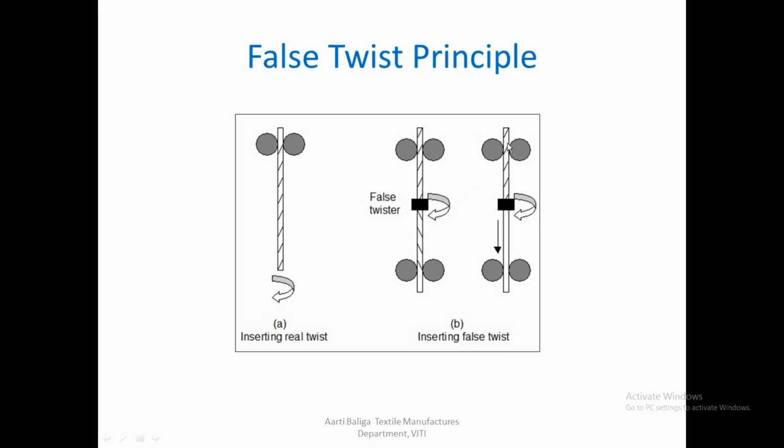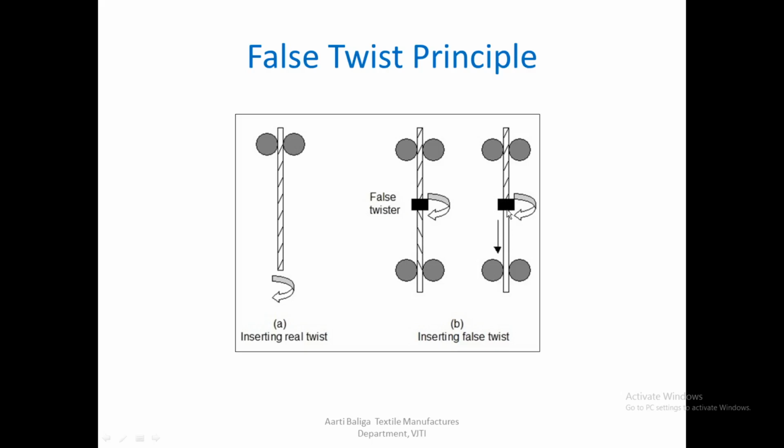Again, like before, in the top portion of the yarn you would have Z twist, but as soon as this yarn, let us assume that a small element of this yarn is moving and coming on the bottom side of the false twister, here the twist that is supposed to be inserted is an S twist. So the Z twist in this part of the yarn gets twisted in the opposite direction, and the twist becomes zero as soon as this yarn element comes out of the false twister.